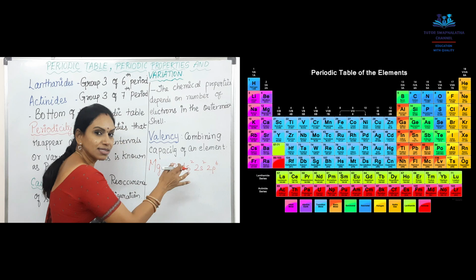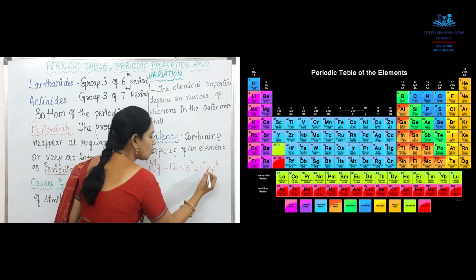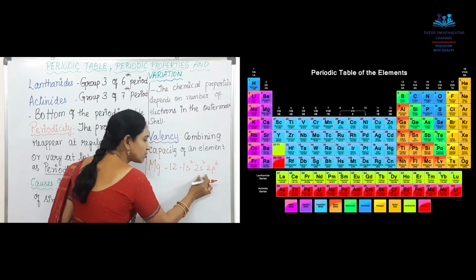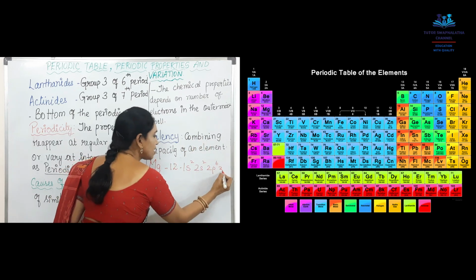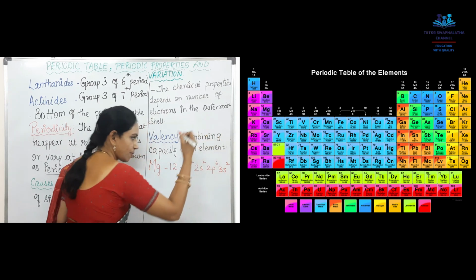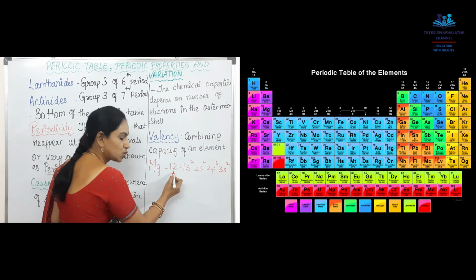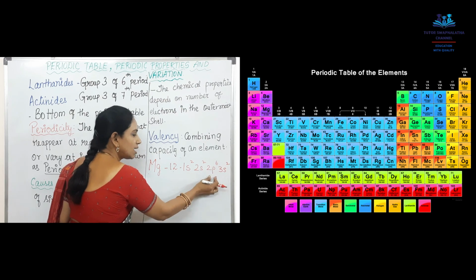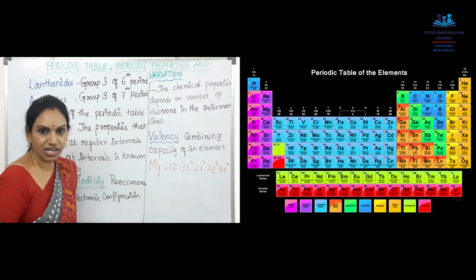Till here it is 10 and remaining you have 2. So then next one 3s2. Isn't it? This is the electronic configuration.